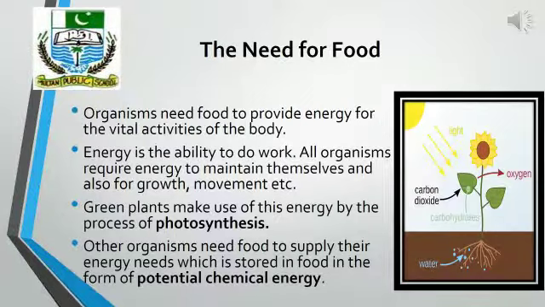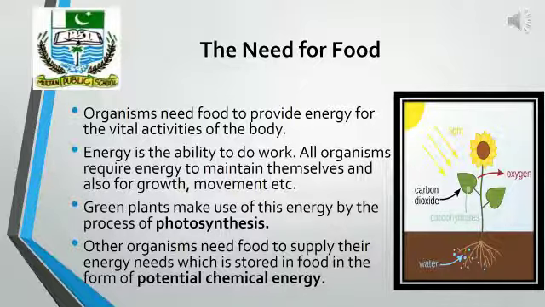As I have told you, organisms need food to fulfill their energy needs to perform different vital activities of their body. So what is energy? Energy is the ability to do work. All organisms require energy to maintain themselves for different functions, that is, for growth and for movement.